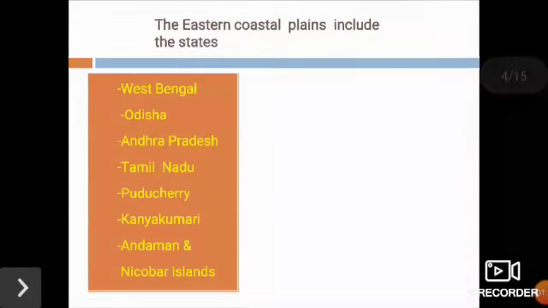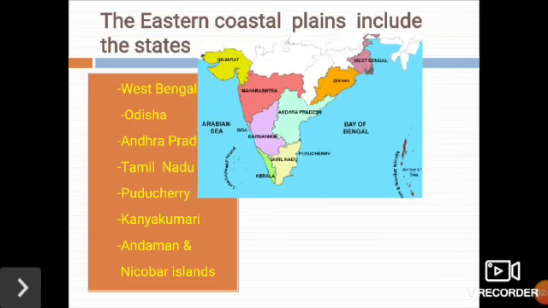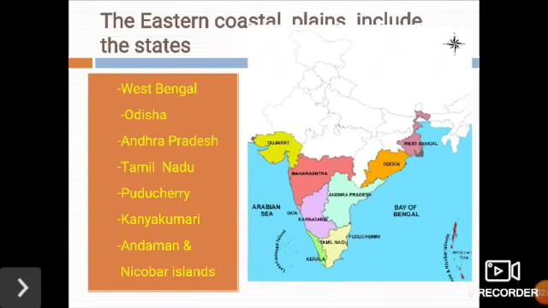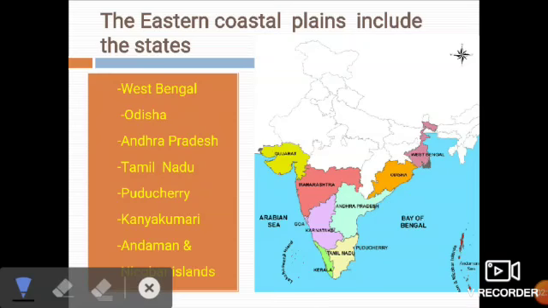The Eastern Coastal Plains include the states of West Bengal, Odisha, Andhra Pradesh, Tamil Nadu, Puducherry, Kanyakumari and Andaman and Nicobar Islands. I repeat the names of the states which we will find in this map. The first Eastern Coastal Plain state is West Bengal. Where is West Bengal? Let us see. Here is West Bengal.